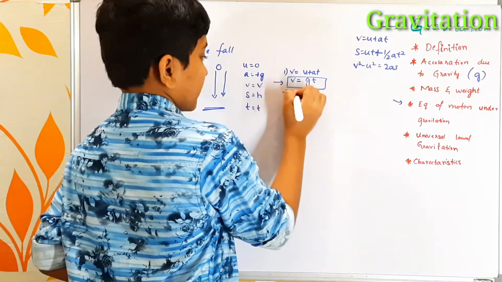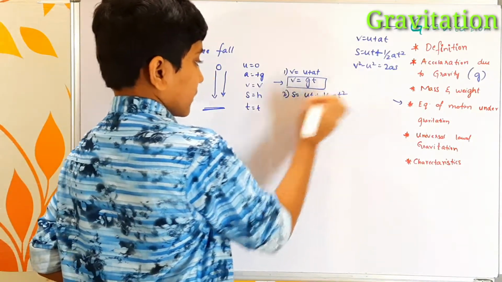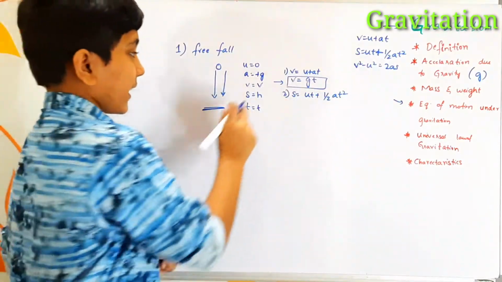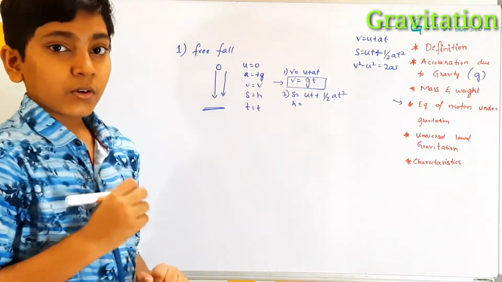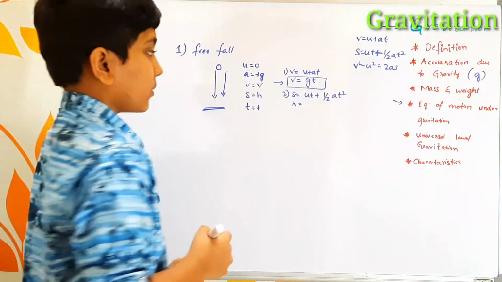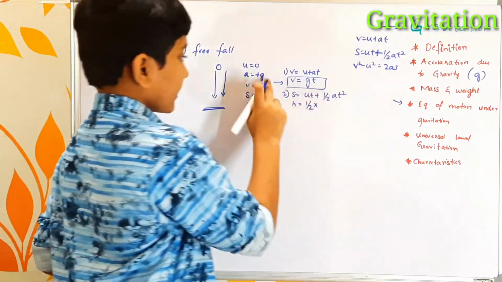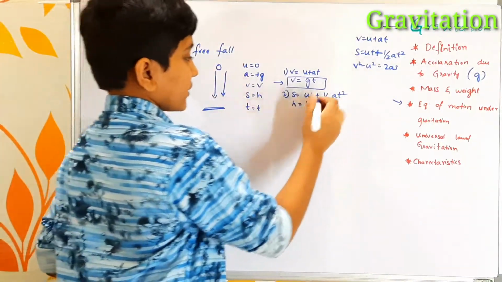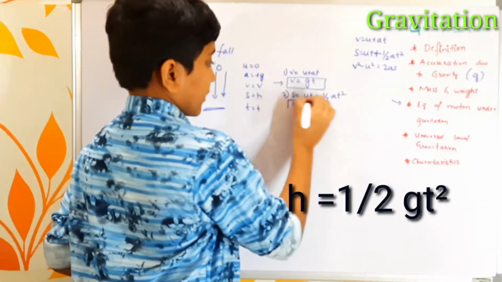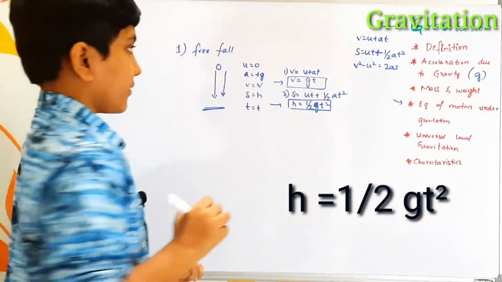Looking at the second one, s equals ut plus half at square. Here, s is nothing but the height as we have seen earlier. h equals, the u value is 0, so ut is also going to become 0. So h equals half into, the a value here is g, into t square. So h equals half gt square is our second equation of motion for free fall.